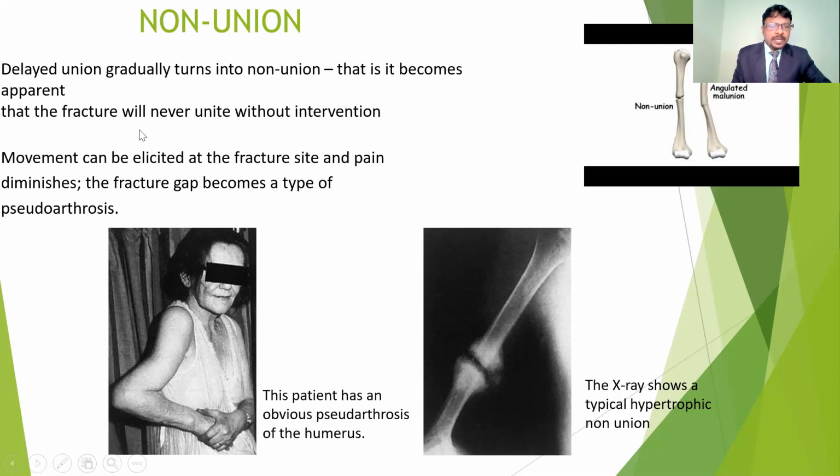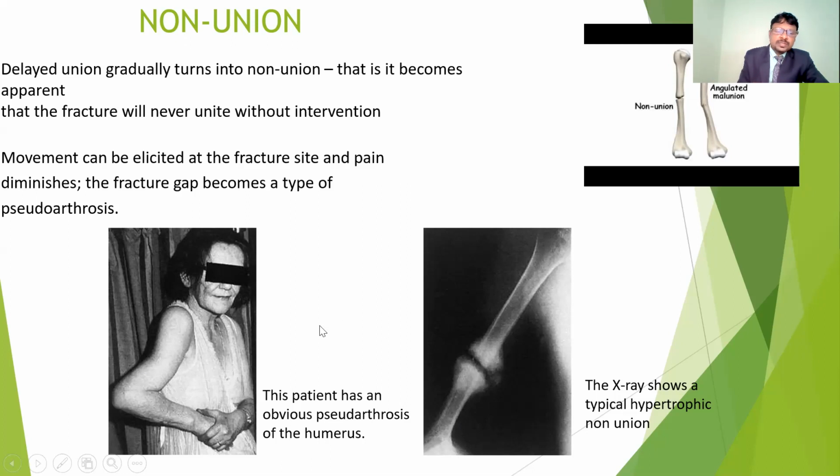Here the movement can be accelerated at the fracture site and pain diminishes. The fracture gap becomes a type of pseudoarthrosis. So here, they won't get any healing, but the pain is going to decrease, and the gap is going to become like a pseudoarthrosis. The joint may accumulate fluid, causing swelling, and if the accumulation is blood, hemarthrosis may develop.